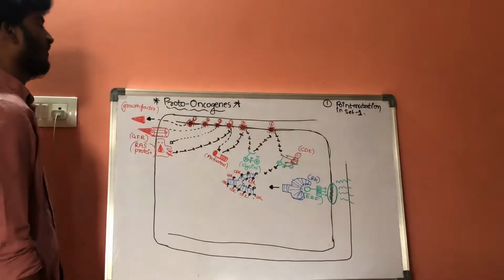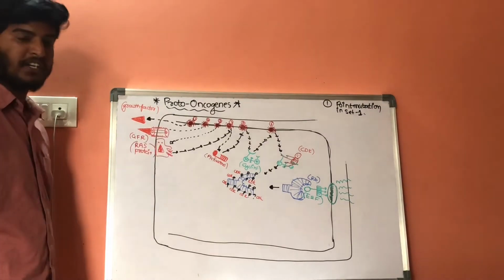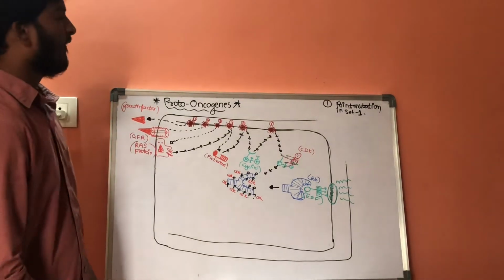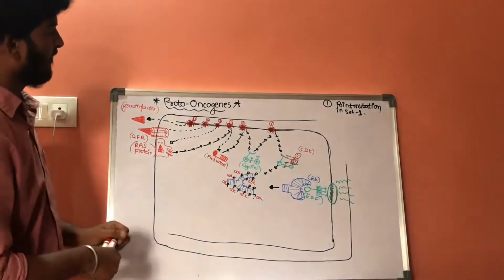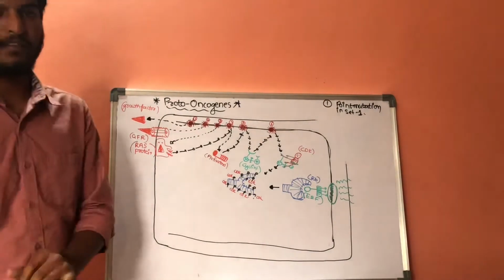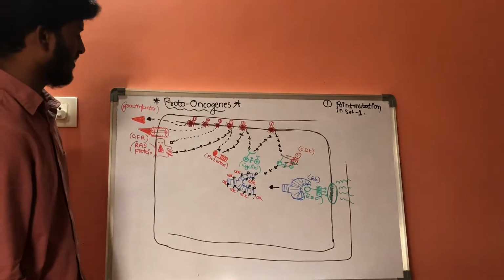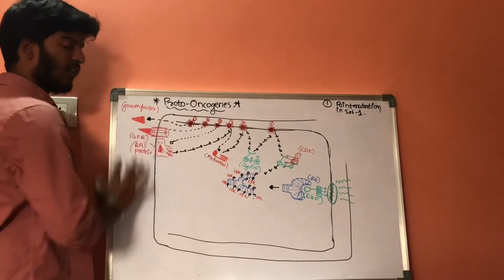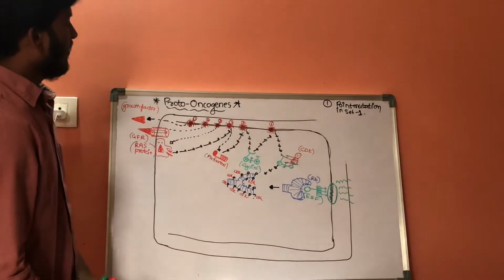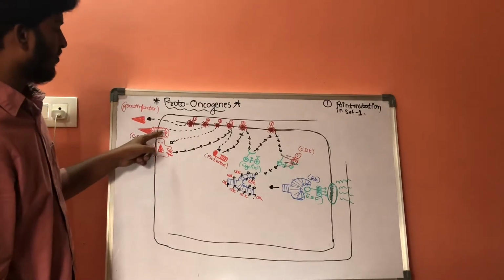If there is a point mutation in set number 1, what will be the consequences? Normally, the product of the first set of gene is the growth factor. After it is released, it binds to the growth factor receptor.